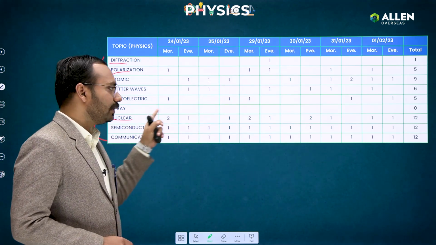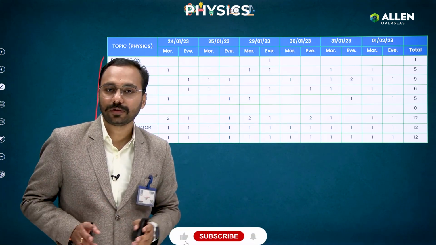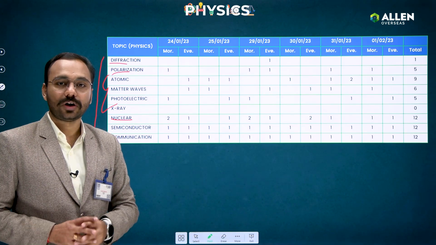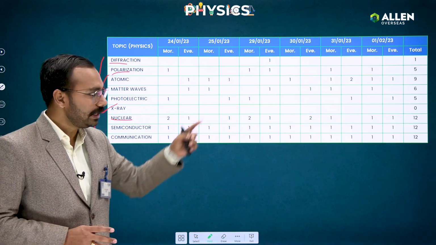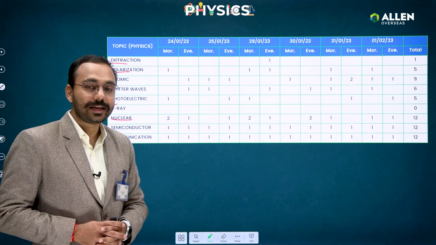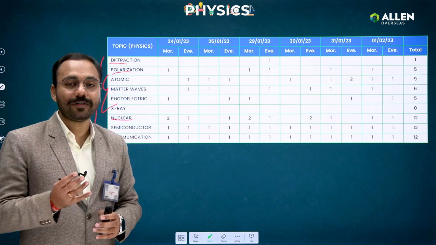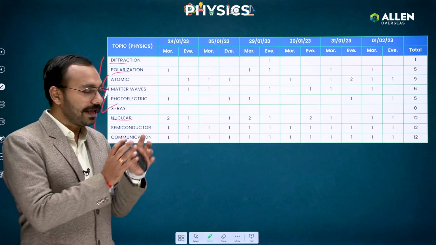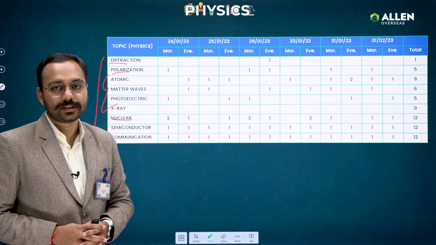So nuclear one definitely 12. Nuclear is again one of the favorite topics. You can see that modern physics is always emphasized, not only for Mains but also for Advanced, and these are just from the physics point of view. A similar thing they would have asked in chemistry, guys. I can say it's a little above average here. So after electrodynamics, the next important part they have taken was modern physics.